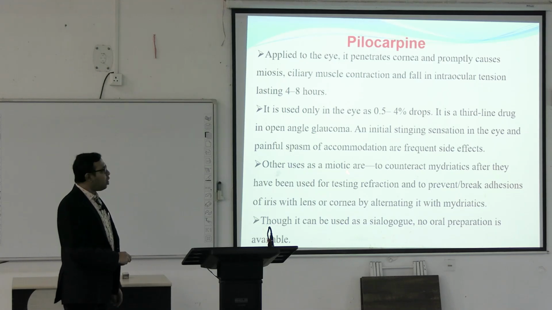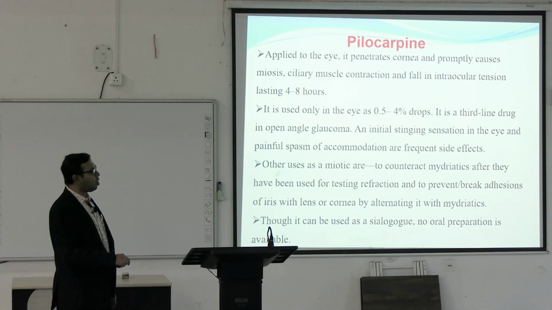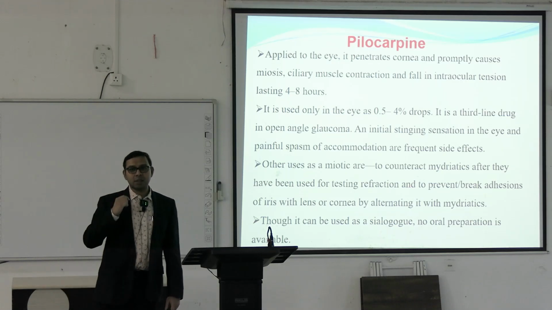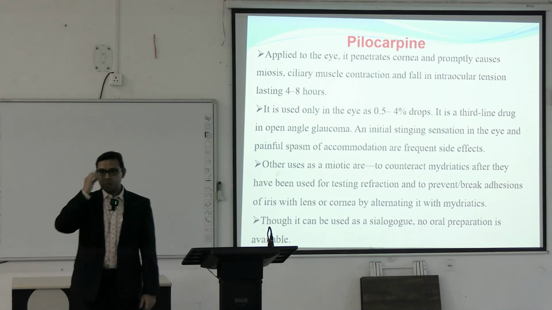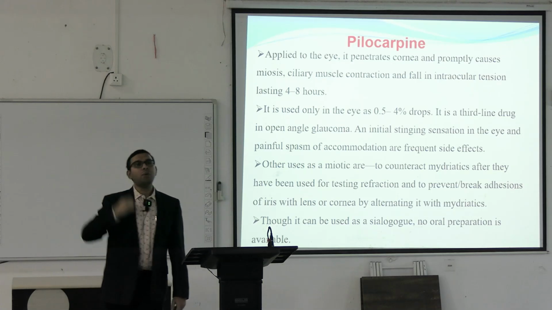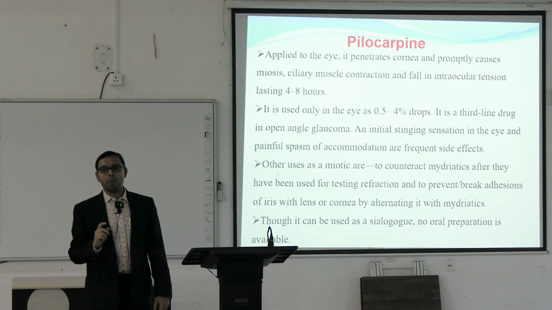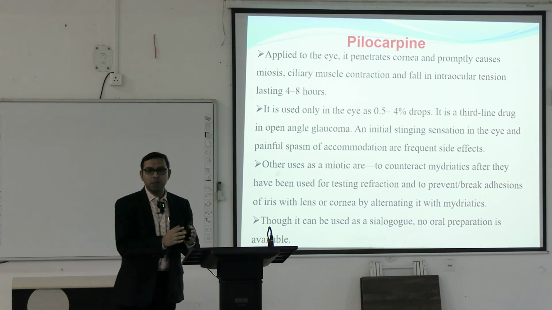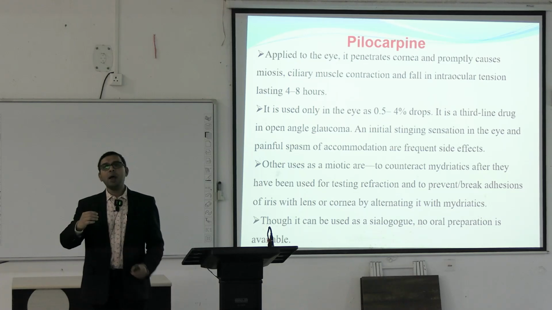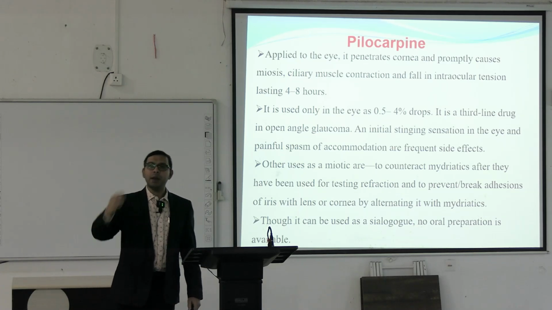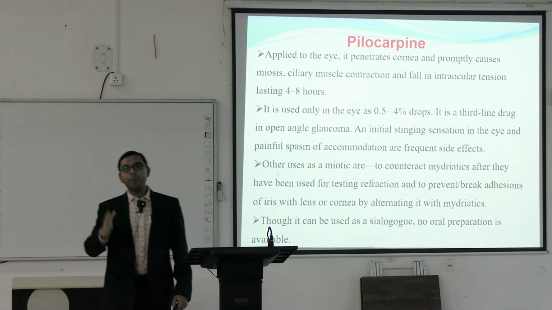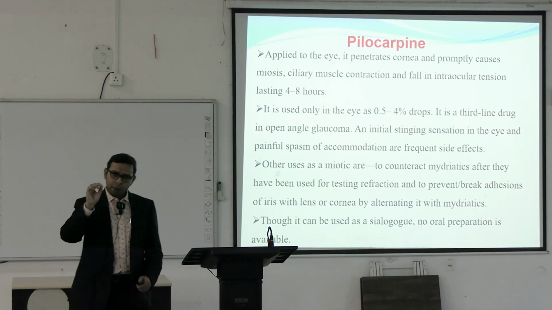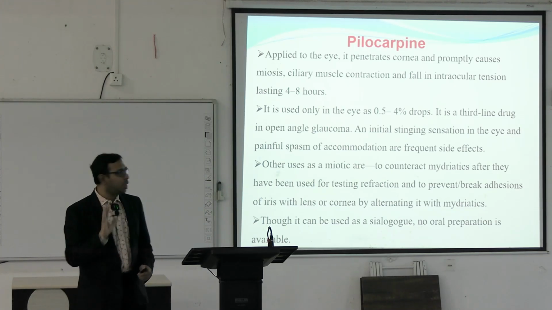Other uses as a miotic are to counteract the mydriatics after they have been used for testing refraction. So, when the refraction is tested, when you are given spectacles at first, you will be given one eye drop, that is a mydriatic eye drop. Mydriatic eye drop is mainly the anticholinergic eye drop. You read in the anticholinergic class, that is just opposite. But when the anticholinergic eye drop is given and refraction is done, then to terminate the actions of the mydriatic, a miotic eye drop like pilocarpine can be given.